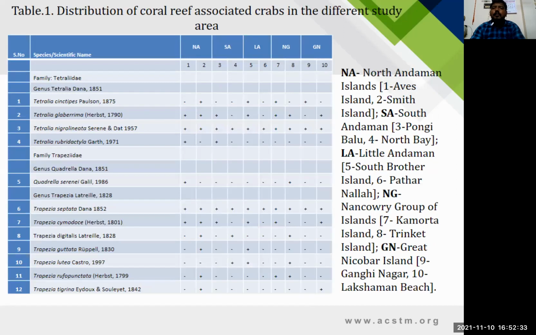Here is the distribution of coral reef associated crabs in the different study areas. Among the 10 islands, we separated 5 different groups: North Andaman, South Andaman, Little Andaman, the Nicobar group of islands and Great Nicobar Islands. Among them, the 12 species are evenly distributed across these 5 areas and 10 islands, except serial number 3, Tetralia nigrolineata, and the 6th, Trapezia septata. These 2 species are present in all the islands.